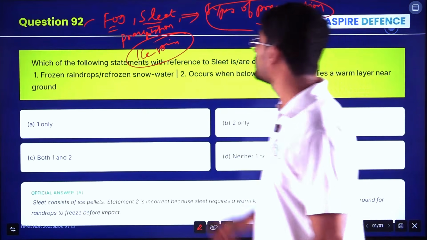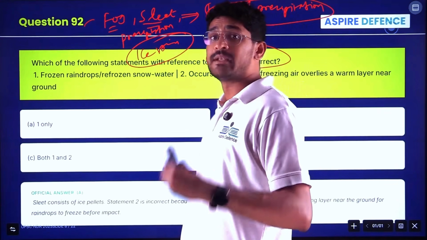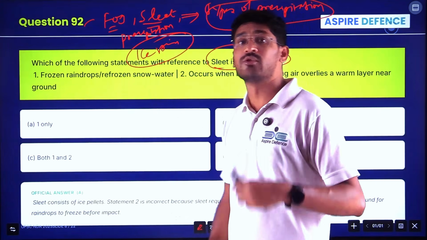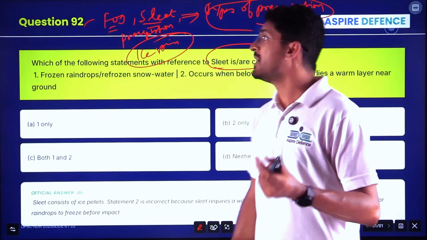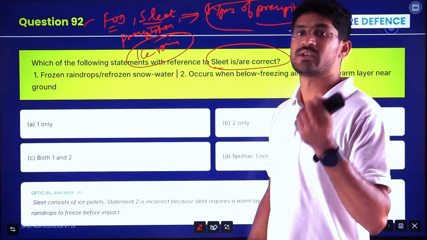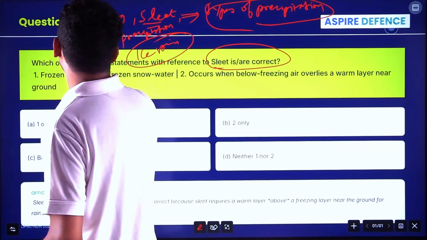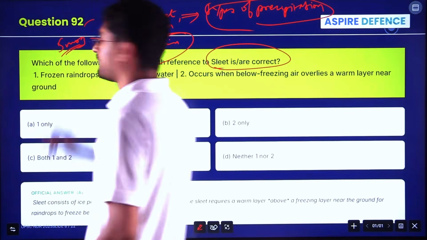Here he has asked about sleet formation, how sleets are formed. It can be smog, okay, how fog is formed, how smog is formed. Smog is nothing but ozone, okay. Pollution mixed with fog will be smog. A question has come in UPSC with respect to smog also, linking environment with geography.